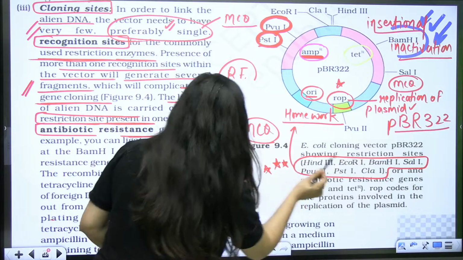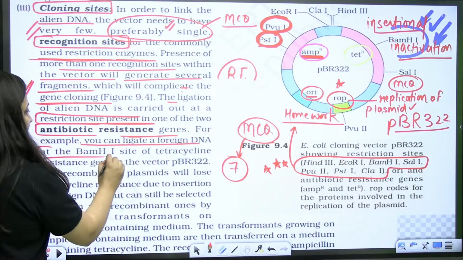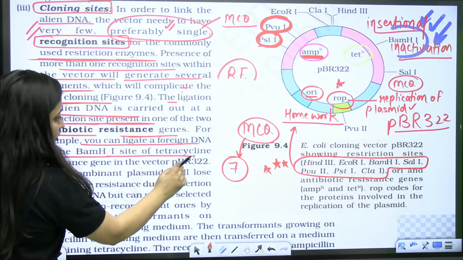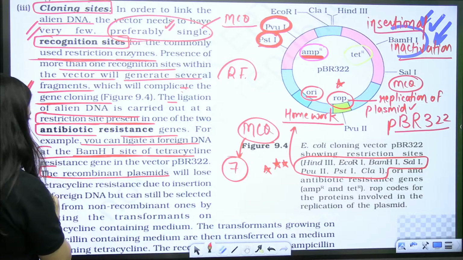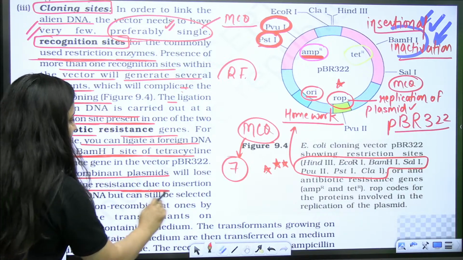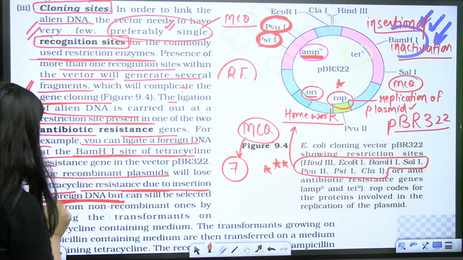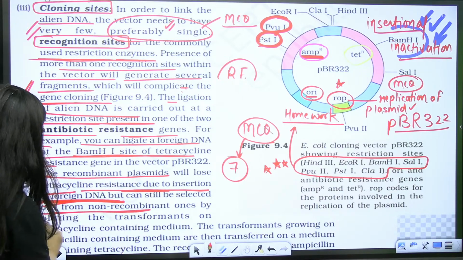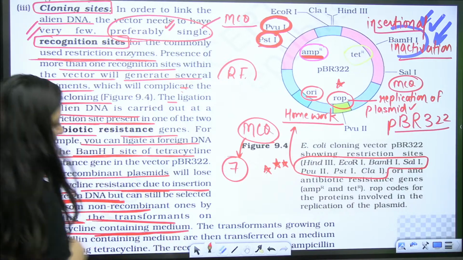So I will read it from this part, then you can understand further. For example, you can ligate a foreign DNA at this BamHI site of tetracycline. The recombinant plasmid will lose the tetracycline resistance due to insertion of foreign DNA. But it can be selected out from non-recombinants by plating the transformants on tetracycline containing medium.